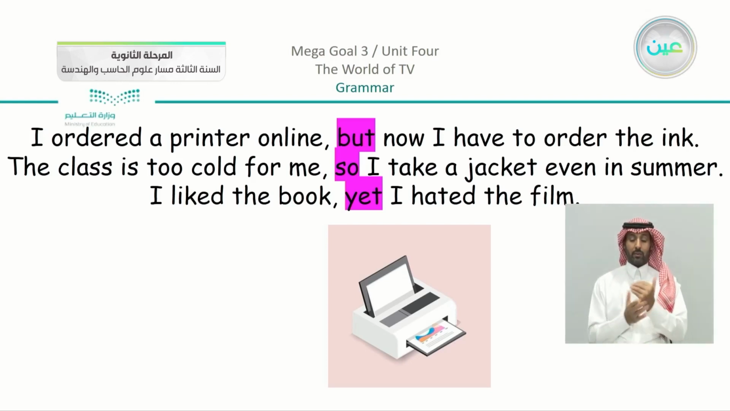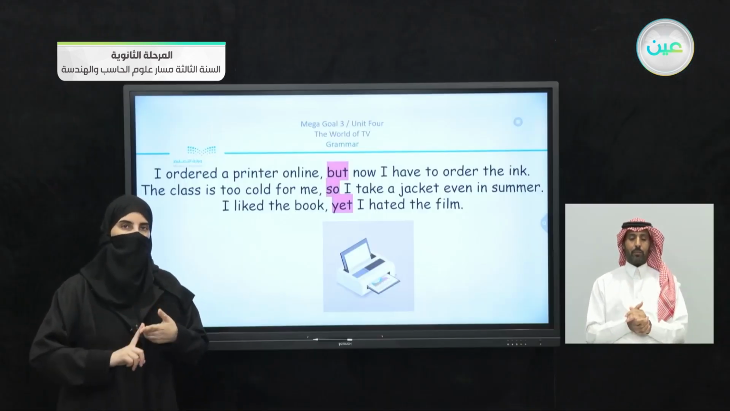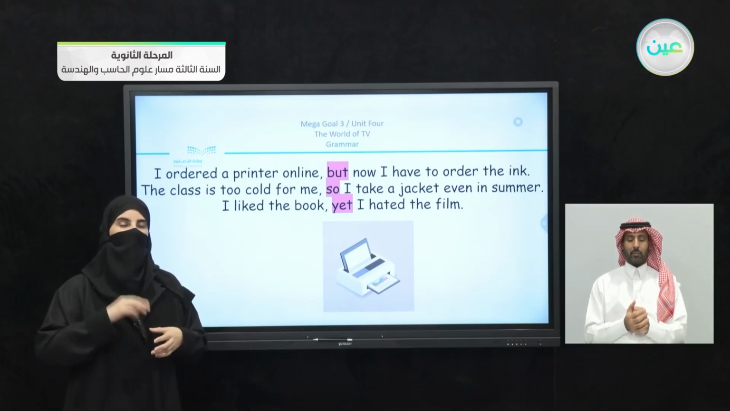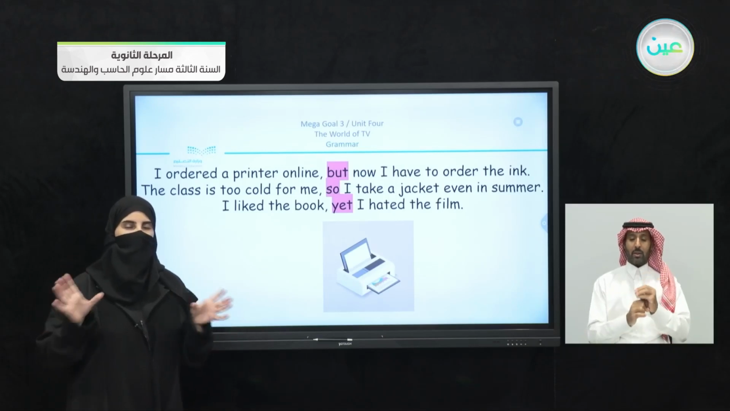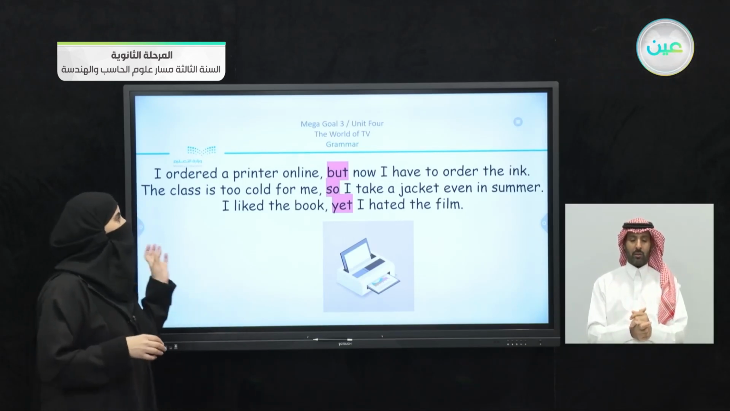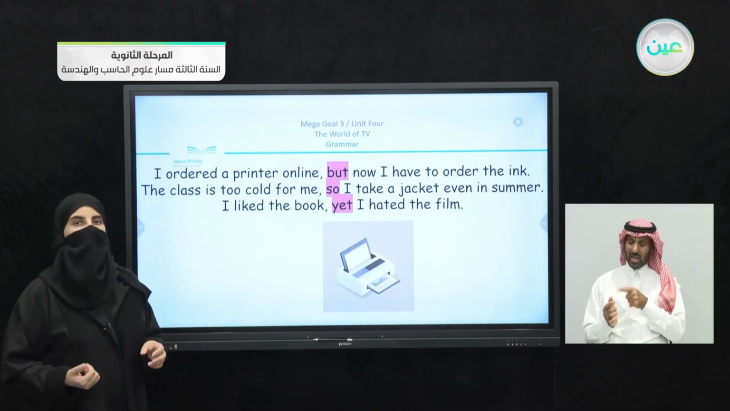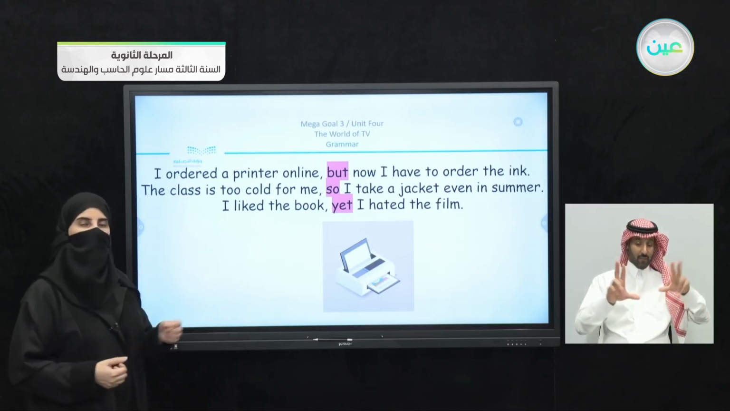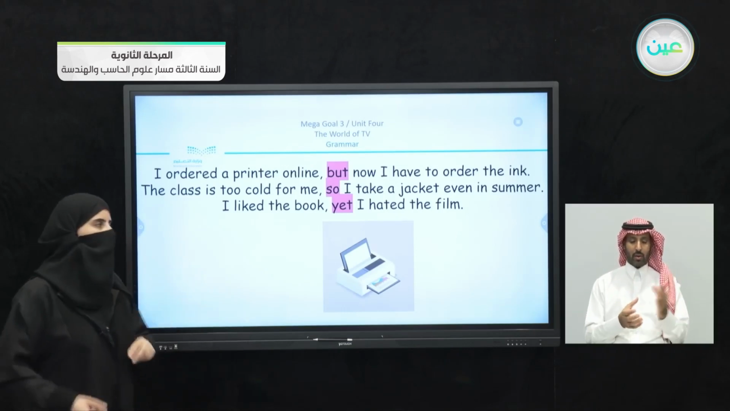We have the last sentence: I liked the book, yet I hated the film. So these are two separate ideas, that you liked the book, and the second one, that you hated the film. You can just join them together and give a complete sentence using the two clauses. We have here, I liked the book, yet I hated the film. So here you can see that these use just one conjunction to join two ideas together.